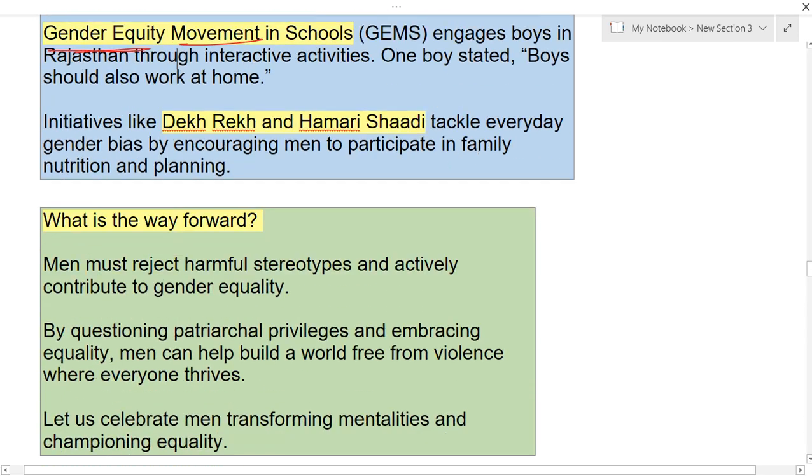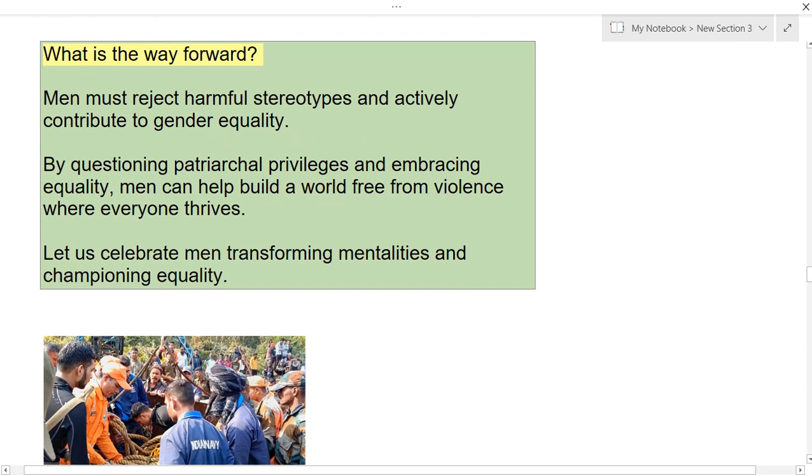So what is the way forward? The first point you have to remember is that we have to reject harmful stereotypes, and men should equally contribute to gender equality. Next, we should question patriarchal privileges and promote equality so that we can build a world free from violence. And finally, UNESCO is saying let us celebrate men transforming mentalities and championing equality.